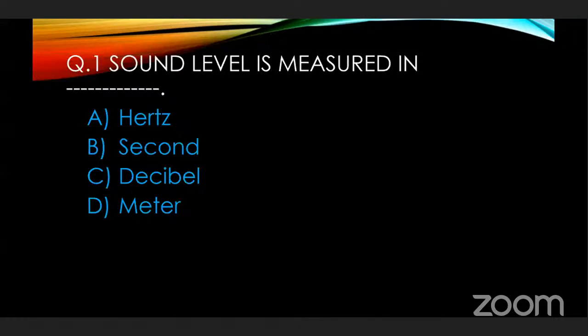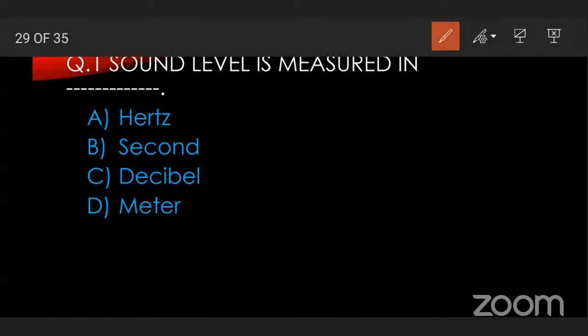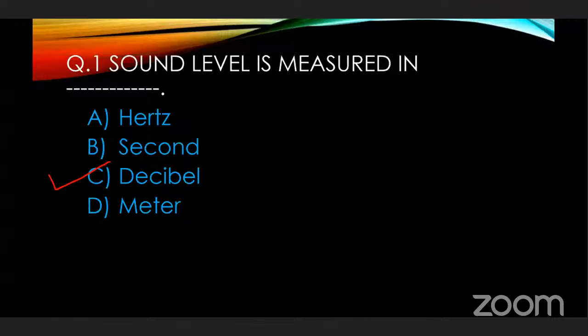Read the question properly. Sound level is measured in decibel. The unit of frequency is hertz. The unit for measuring sound level is decibel, and the frequency of sound is measured in hertz. Remember this difference.